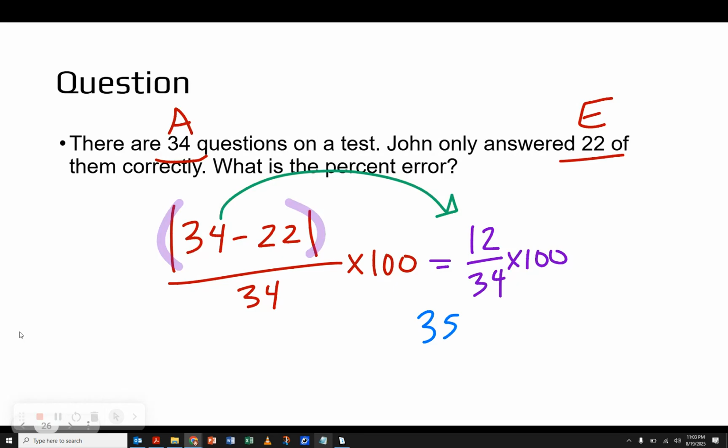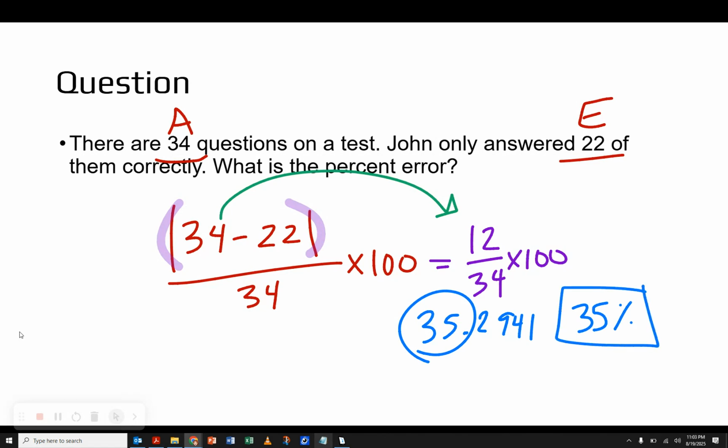of 35.2941. Because all of my numbers in my problem were 2 sig figs, I'm going to keep 2 sig figs in my answer. And 35% is my answer.